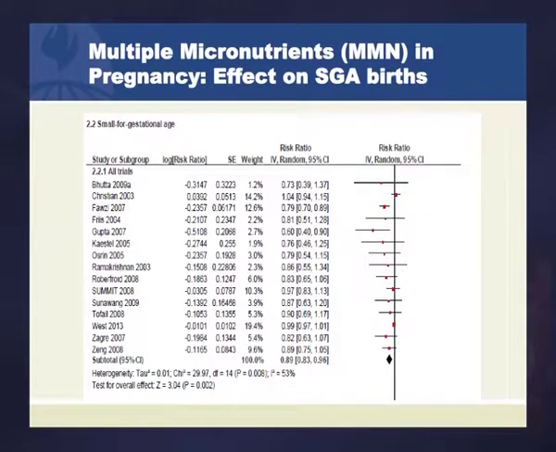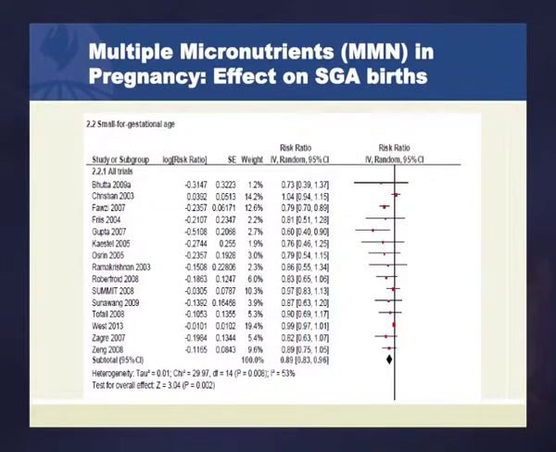The other analysis to present is in relation to multiple micronutrients in pregnancy. There is overall in the trials that have compared iron and folic acid with no iron and folic acid or placebo, some benefit on small for gestational age. But this is a comparison of multiple micronutrients, a full set of vitamins and minerals, in comparison to iron and folic acid. So the controls here all receive iron and folic acid. And in fact, the multiple micronutrients find a further reduction in SGA births of about 11%, again a significant finding.